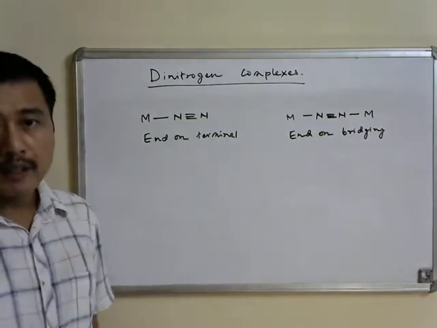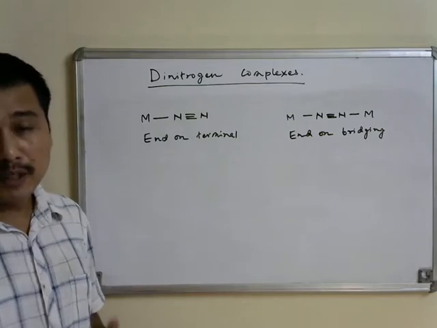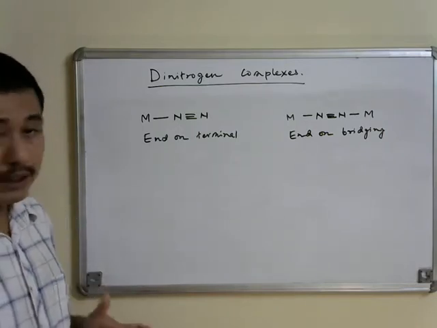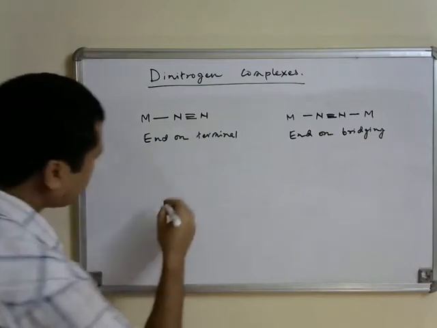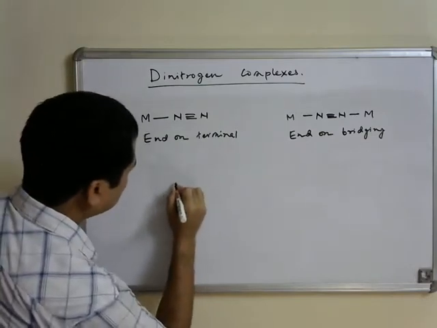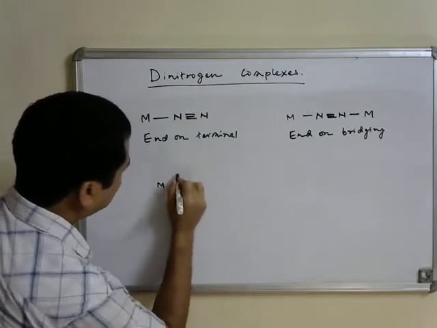Now, side-on binding modes have also been discovered, but the side-on terminal binding mode has not been observed so far, and only the side-on bridging binding mode has been observed. So, essentially, there are two different types of side-on binding modes.